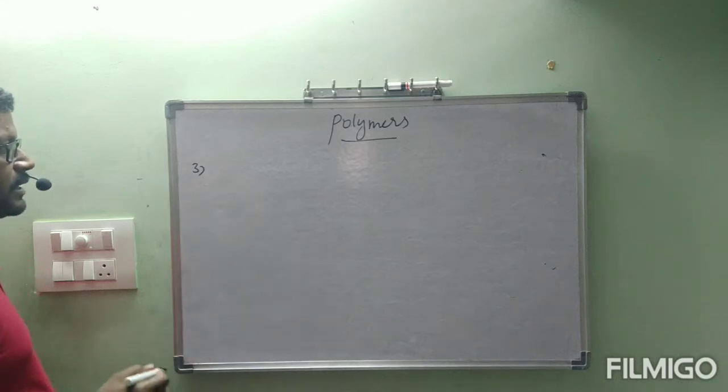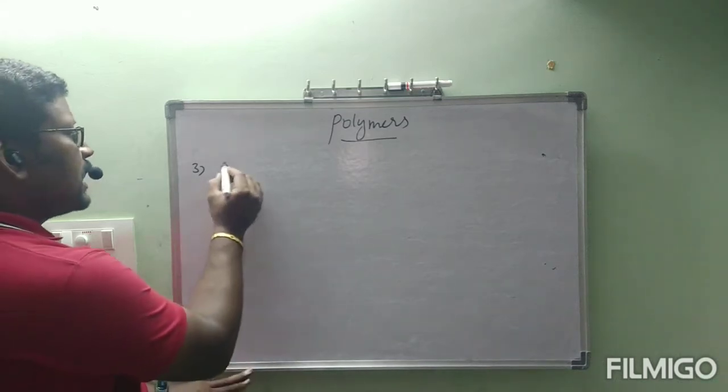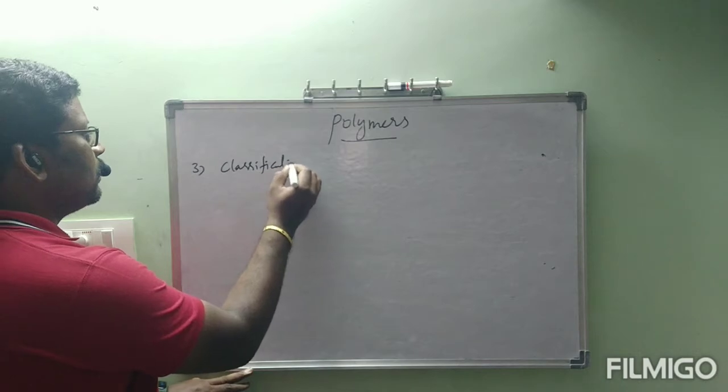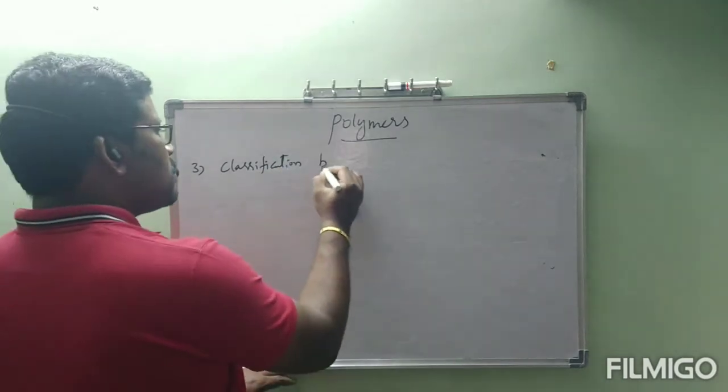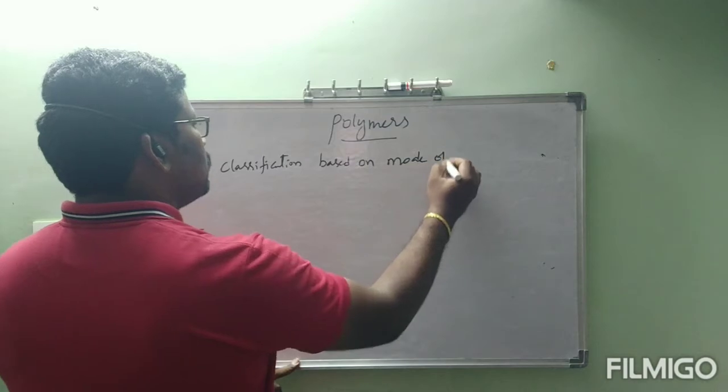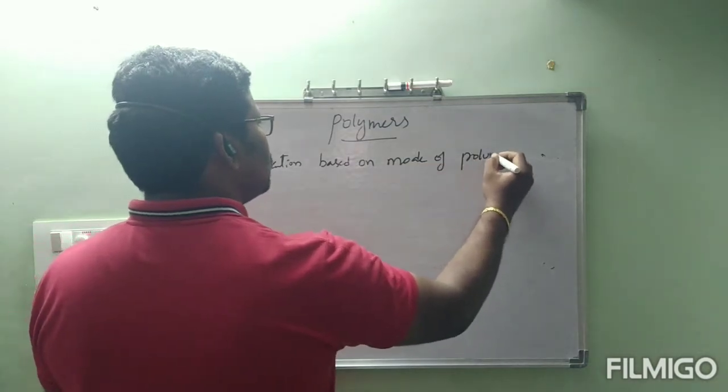Next, coming under the third classification, classification based on mode of polymerization undergone.